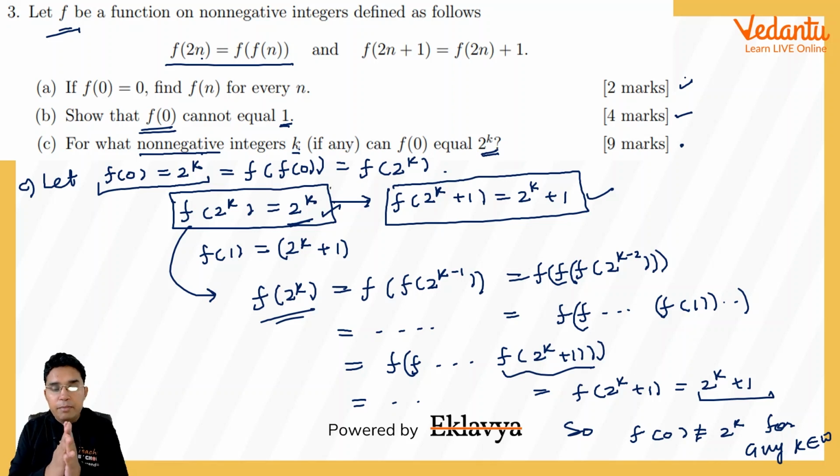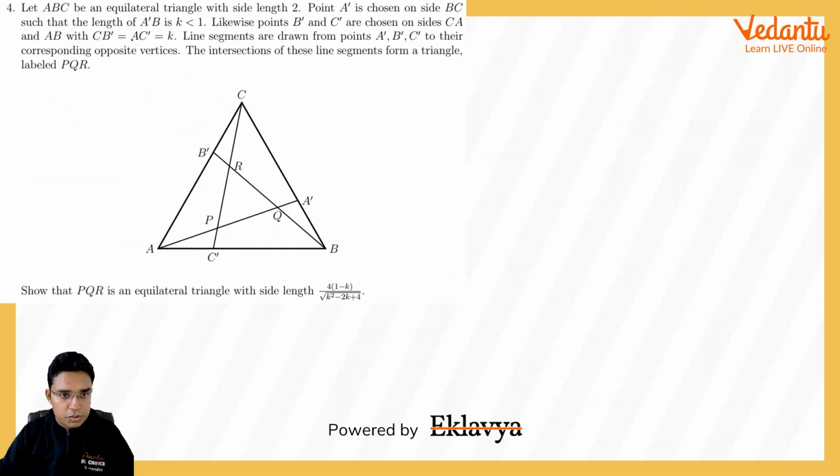So this A and B parts are easy. C part was not that easy, so I will rate this question to be difficult in totality, considering C part also. Okay, now coming to the fourth question, which says ABC is an equilateral triangle with side length 2.